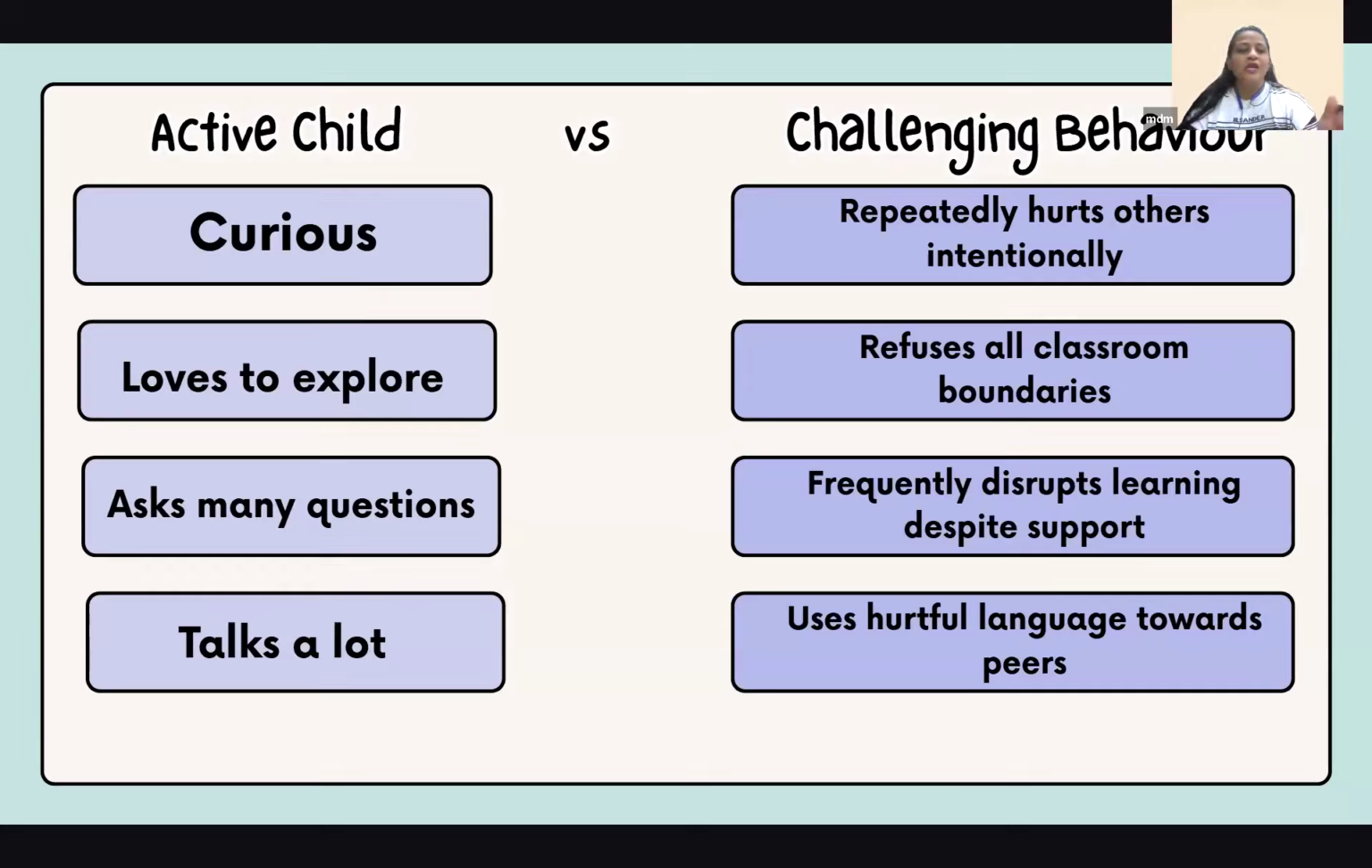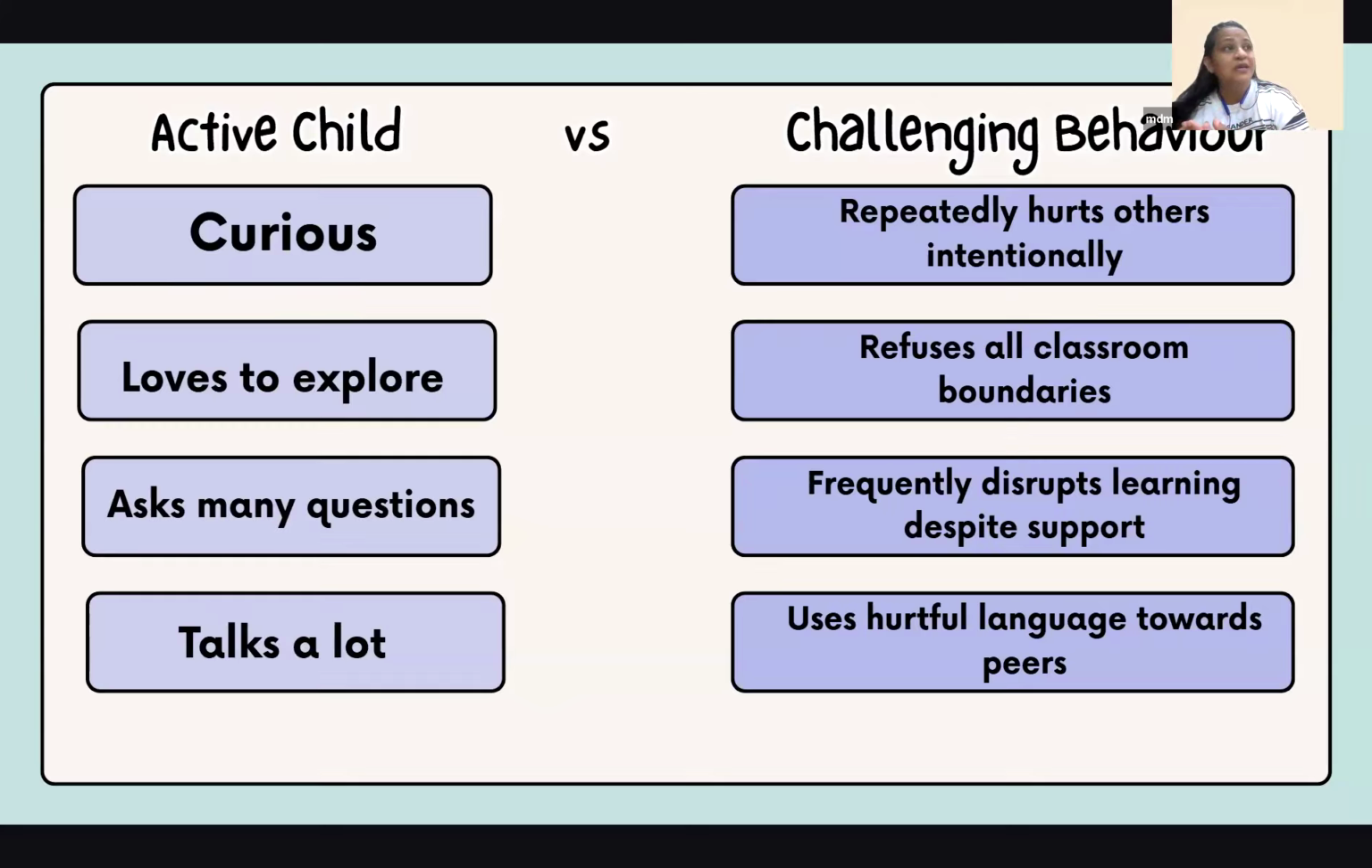Okay, any child. So here we have two things: active child and challenging behavior. For example, an active child is curious and asks questions, but challenging behavior will come when they repeatedly hurt others intentionally. The active child will love to explore things. They will ask many questions. They are talkative, right? Since they are curious, they will love to explore. They will want to ask questions. They would want to share their ideas also.